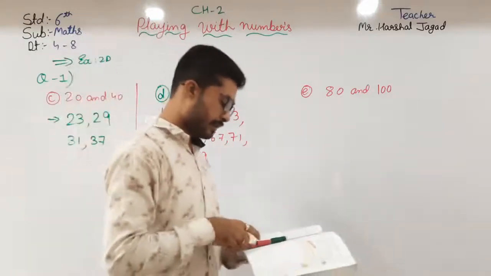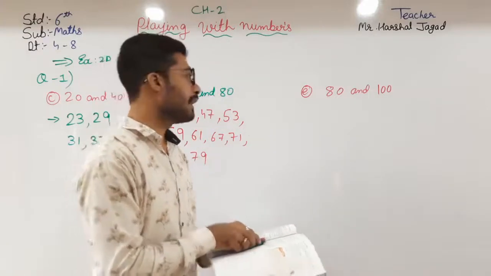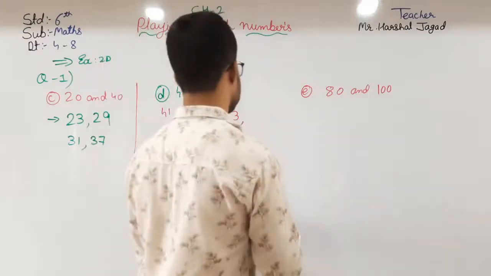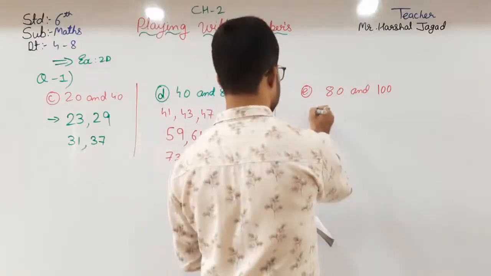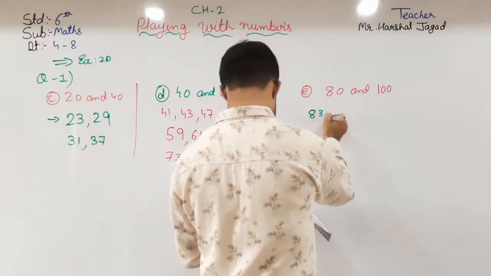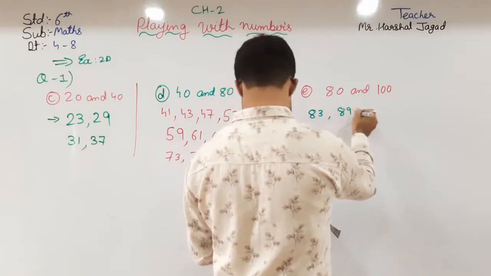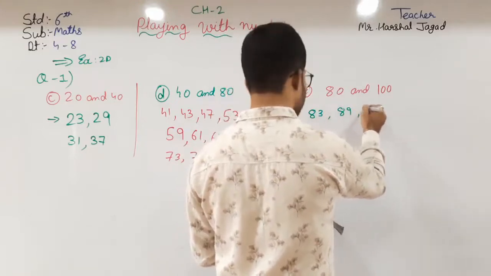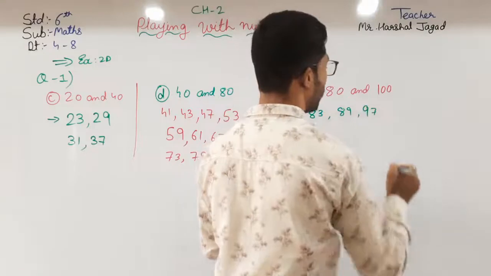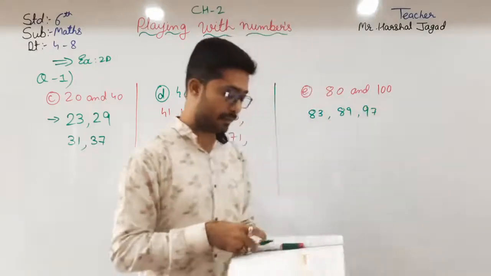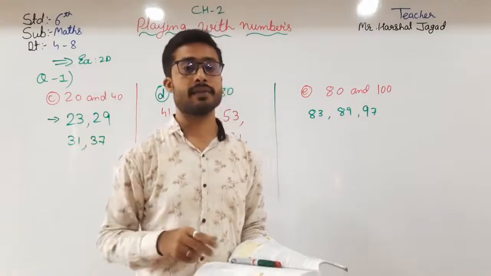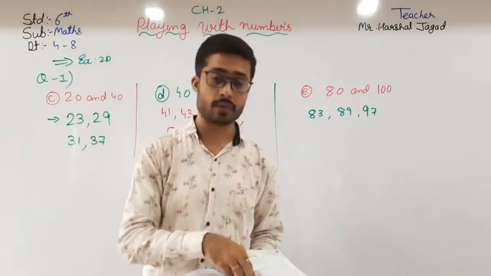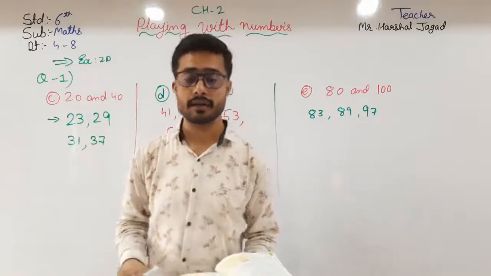Now moving towards the prime numbers between 80 and 100. They are 83, then 89, and then 97. These are the prime numbers between 80 and 100. Okay students, you write this down, then we will move towards exercise question number 2.